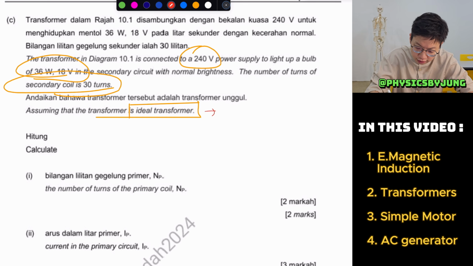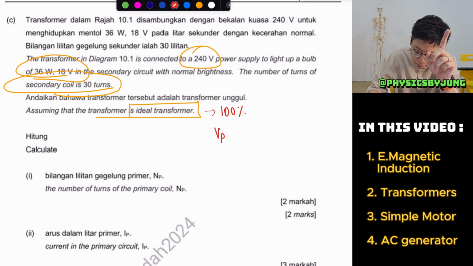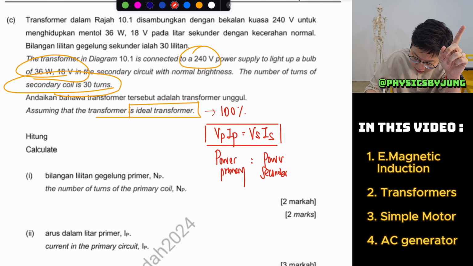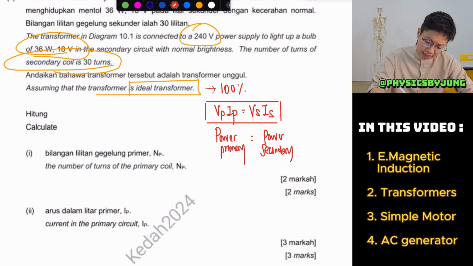Because if it's an ideal transformer, its efficiency is 100%. Meaning VpIp will be equal to VsIs. The power in the primary will be equal to the power in the secondary. If they never write ideal, you cannot use this VpIp = VsIs. Cannot. Now, let's have a look at the number of turns in this one.